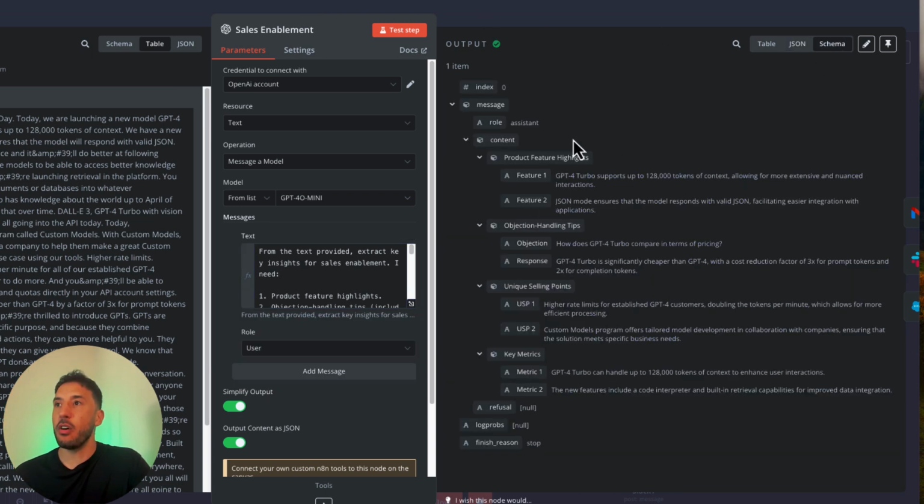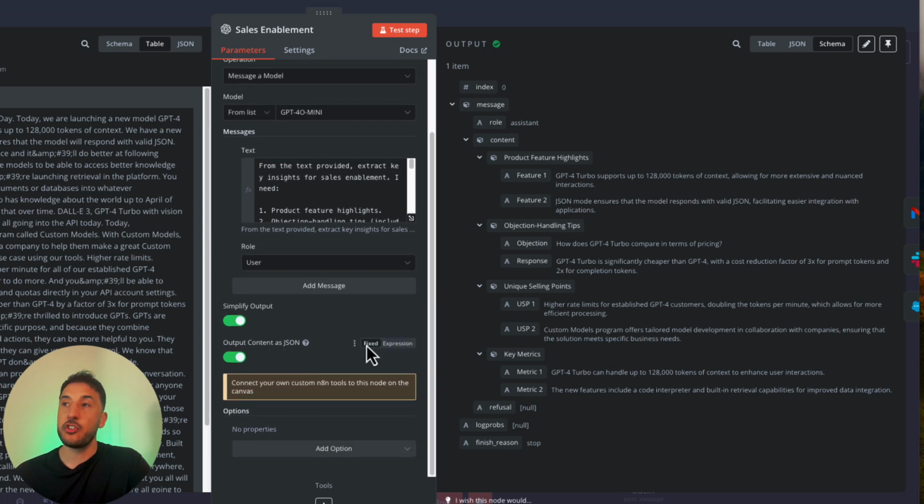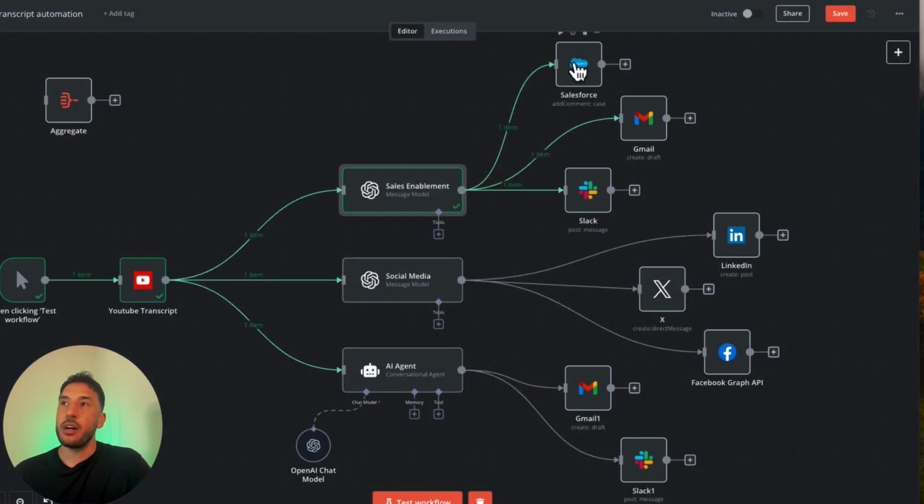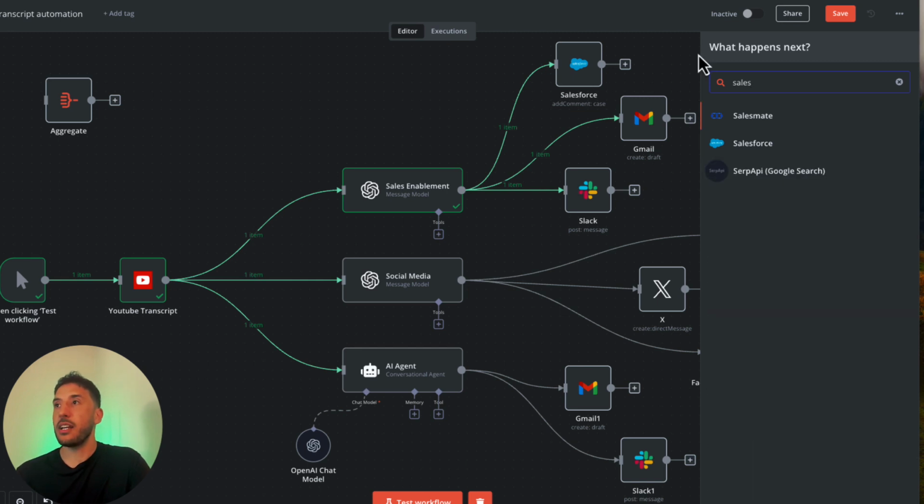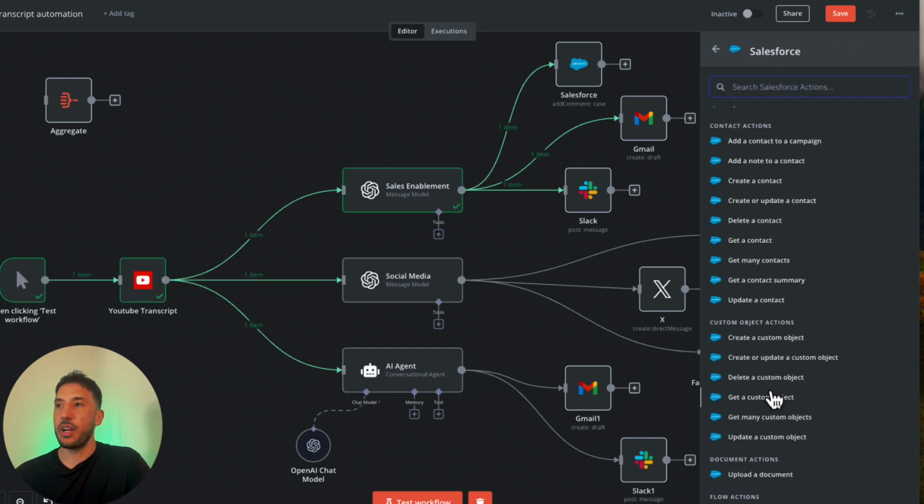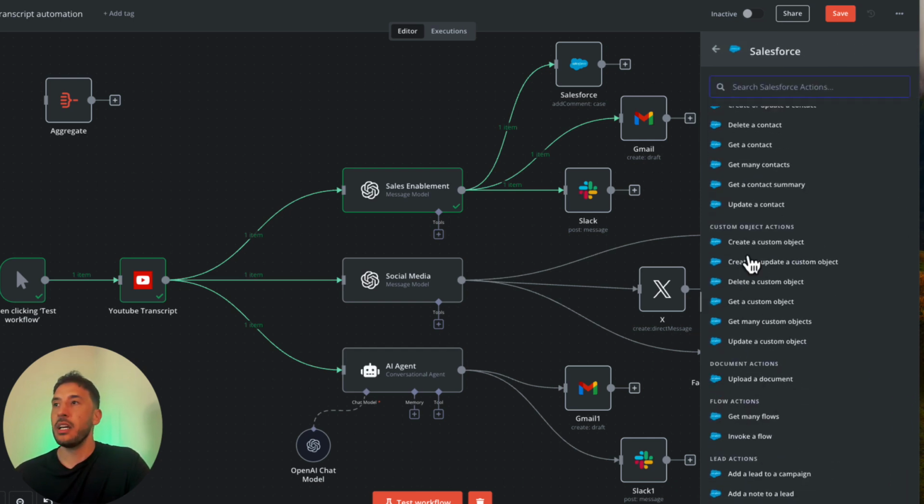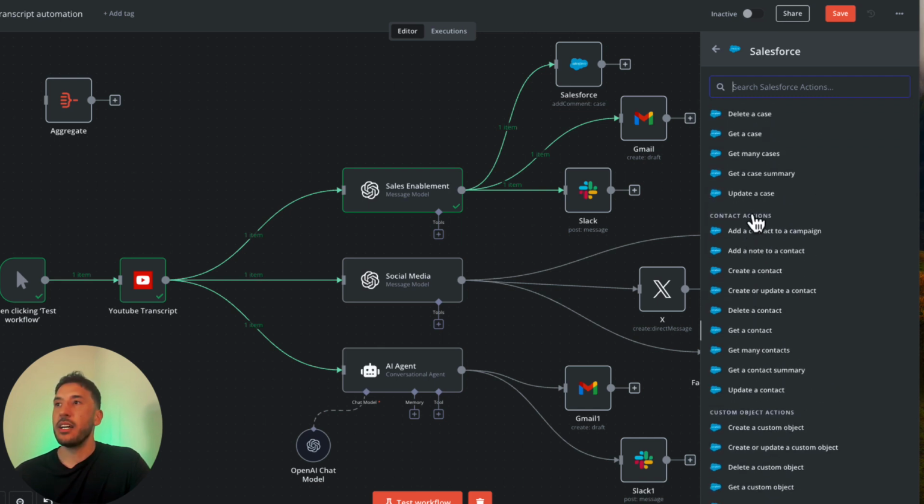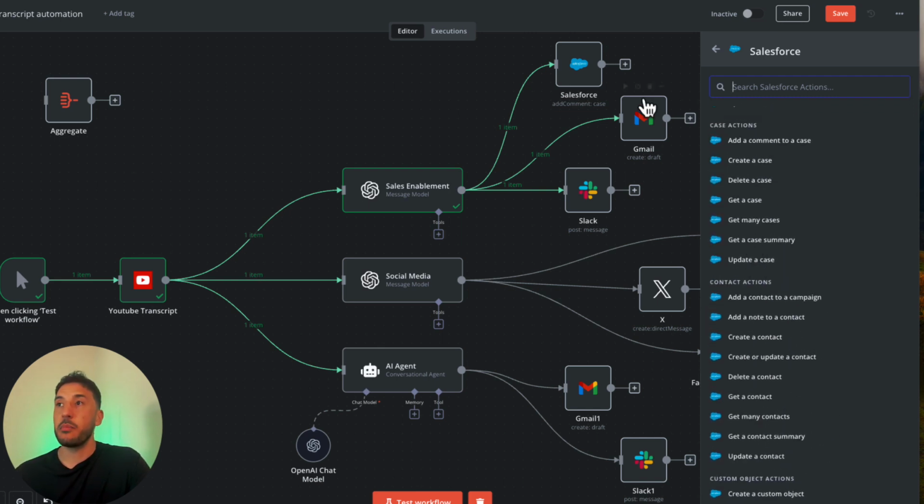All right, so now that we have all of this and we're outputting this as JSON, if you want to, for example, say, hey, for my objection handling tips, I want to grab this and add it to my Salesforce, so whatever your CRM is. So if you want to add that to an opportunity, the way to do that is you can just click whatever your CRM is, right? You can have Salesforce, you can have HubSpot, or whatever you're using. So for Salesforce, they have all these different great functionalities like uploading a document, getting a contact, creating a summary, or getting a summary. In this case, we'll be able to add this to our opportunity, right?